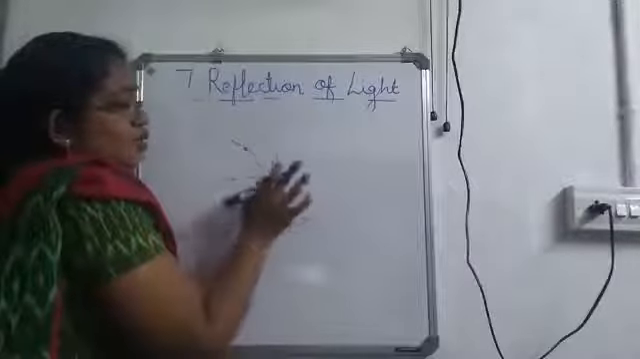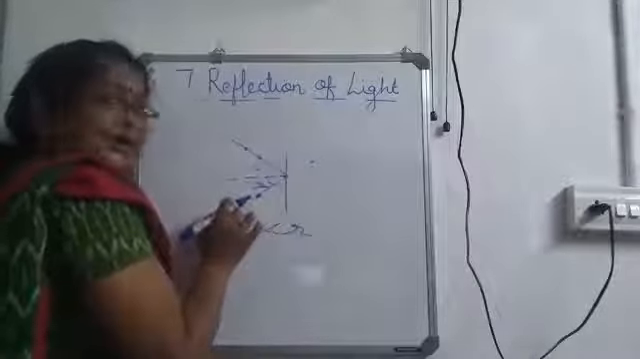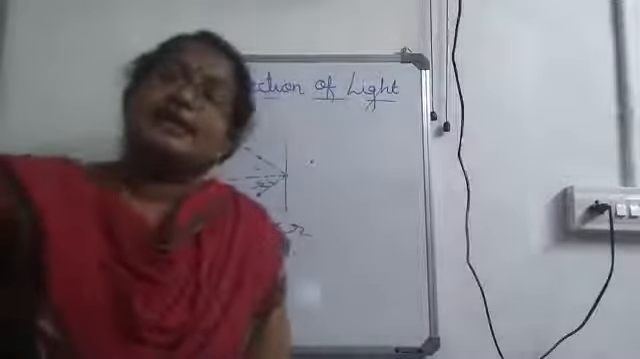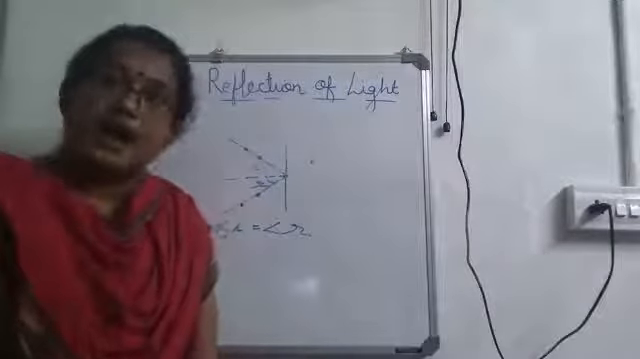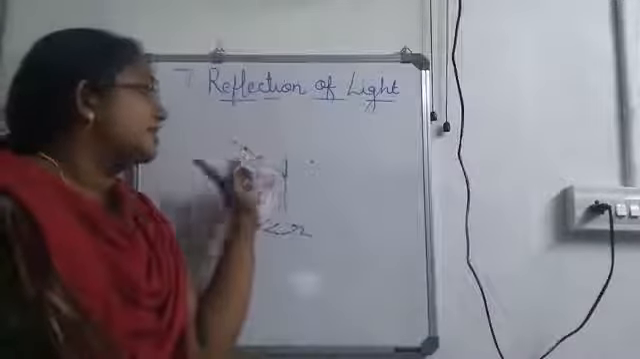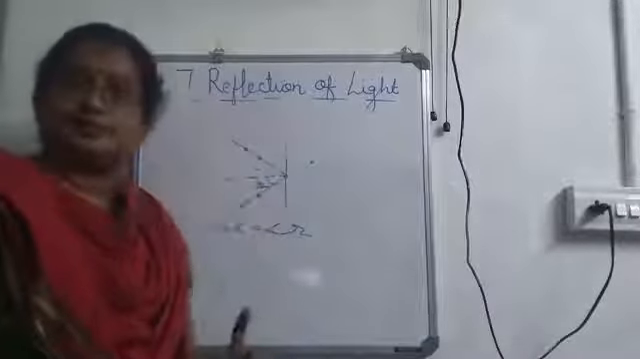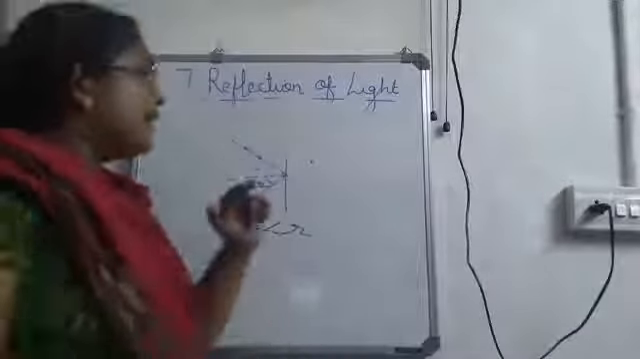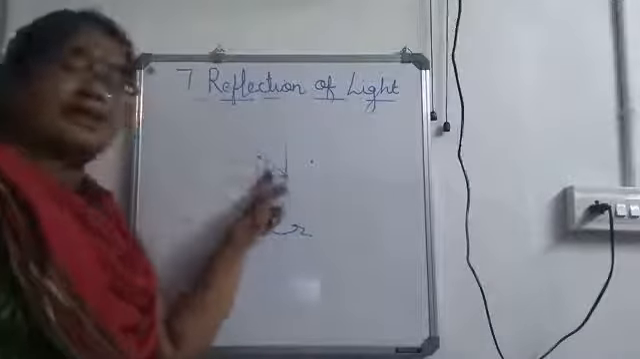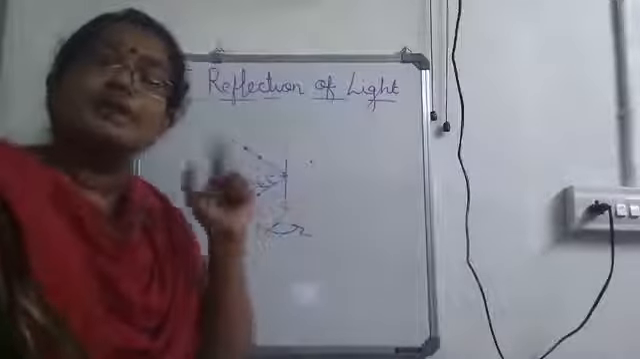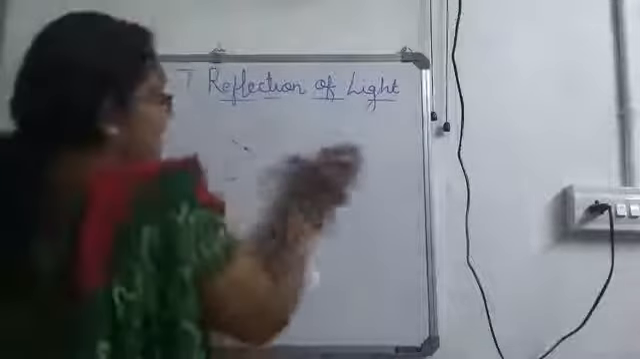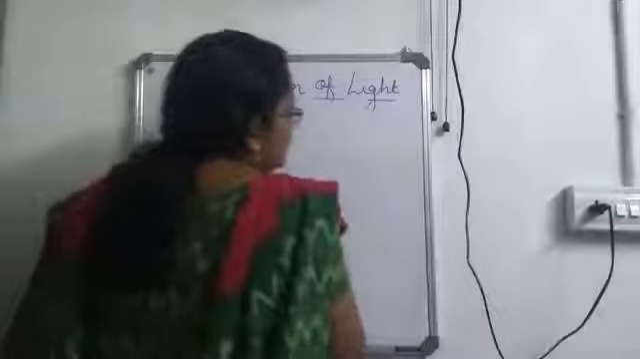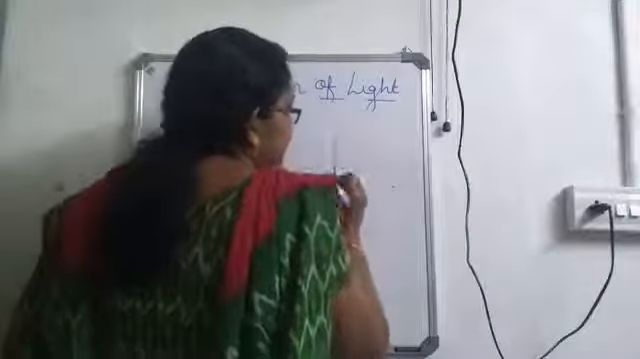Now remove the mirror and the pins and join the line. Just measure these 2 angles. It will be equal. That is angle I is equal to angle R. And one more thing, you can see incident ray, normal and the reflected ray lie on the same plane. Now, here I have said that you have to draw a line such that this angle should be less than 90 degree. Do you know what happens if a ray hits on a surface at 90 degree?